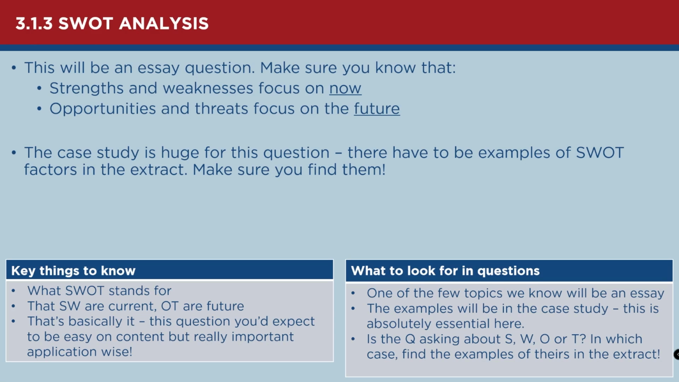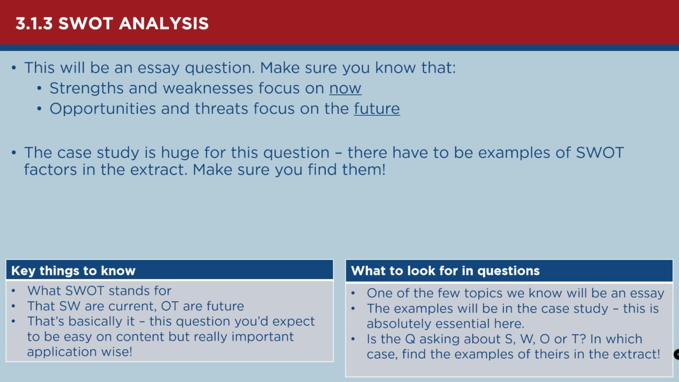And so it's worth just bearing in mind that, because what you are going to find here is the case study is going to be absolutely massive for this question. If they're talking about SWOT analysis, which might be a specific question about an opportunity, a threat, a strength, or a weakness, or it could be more general, there has to be examples of SWOT factors in the extract. You've got to find examples of strengths, weaknesses, opportunities, and threats. And I would imagine opportunities and threats is probably going to be quite an easier one to find in the extract. But to be fair, all these examples should be easy to point out.